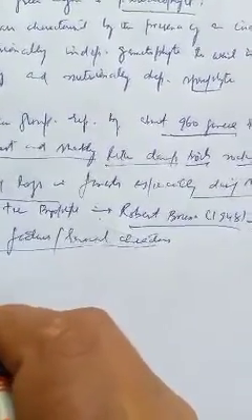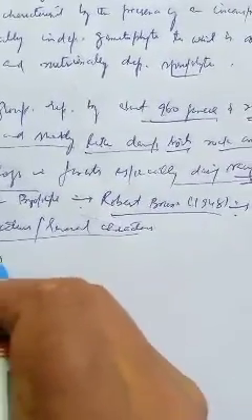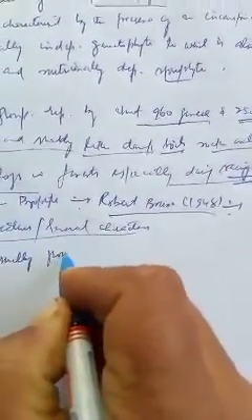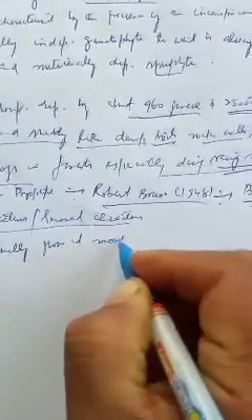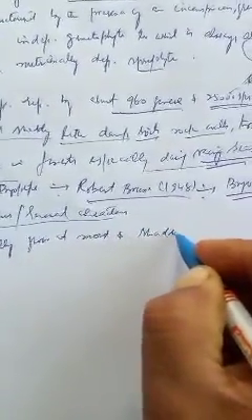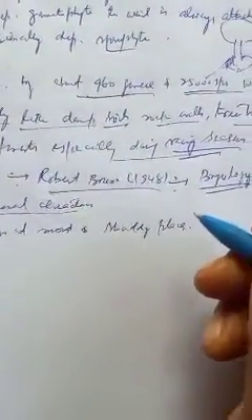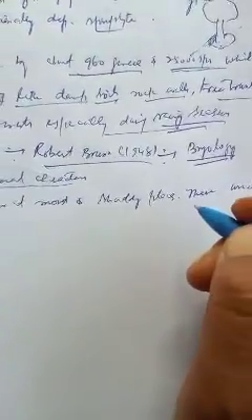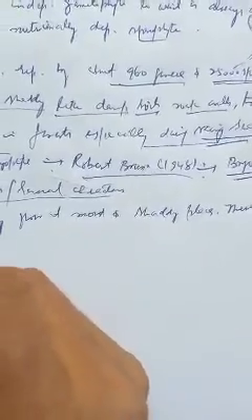Number one, bryophytes usually grow in moist and shady places, as I have already told you. And these usually grow densely together and form green carpets or mats.